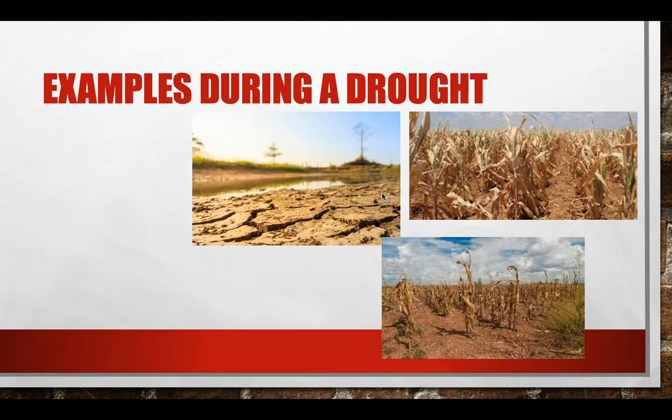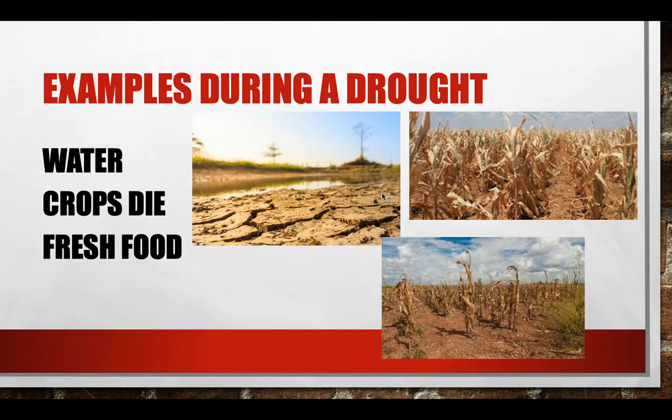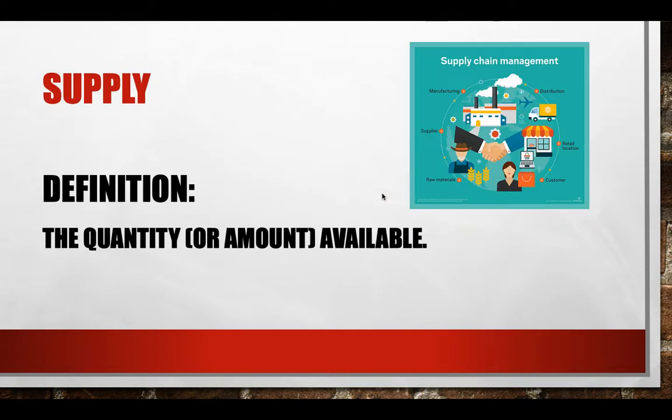We could also have a scarcity during a drought, which affects the water, and the crops are going to die. And so we're not going to have enough fresh food for us to buy in the stores.